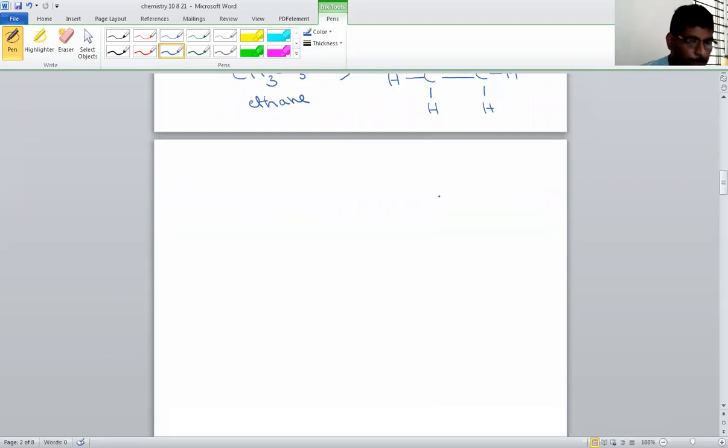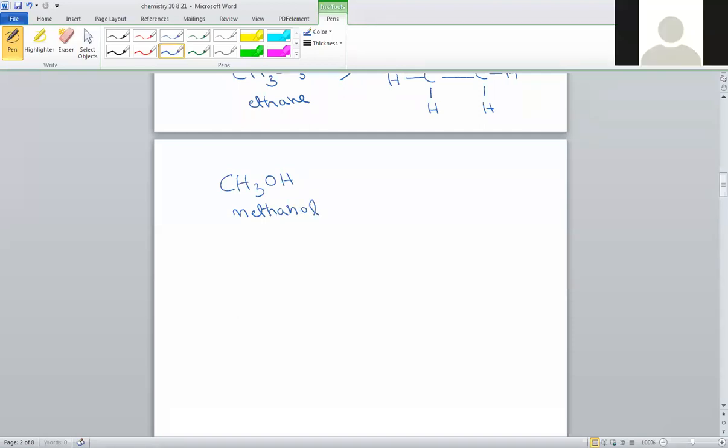Another example I am writing. The second molecule I am taking is CH3OH. Its molecule name is methanol. All names we will learn, no problem. No need to remember names. Names we will identify automatically by knowing the IUPAC technique, so that we will learn in the next class. But just for now, remember this molecule name is methanol.